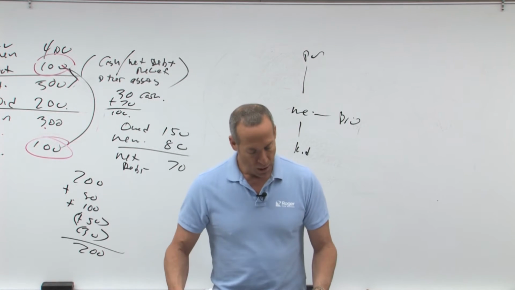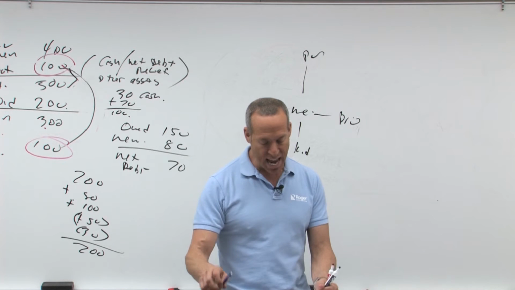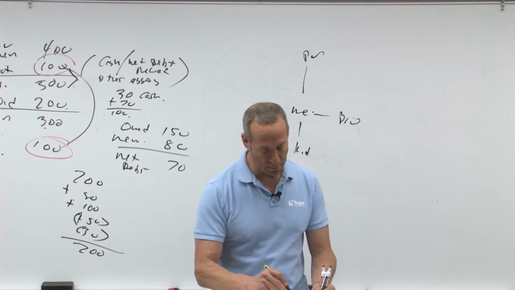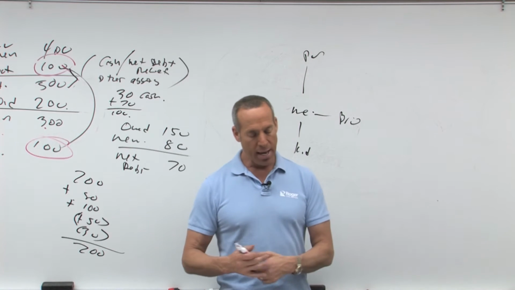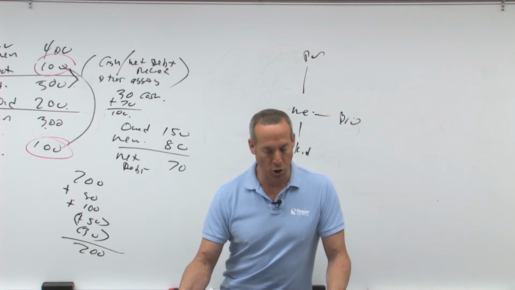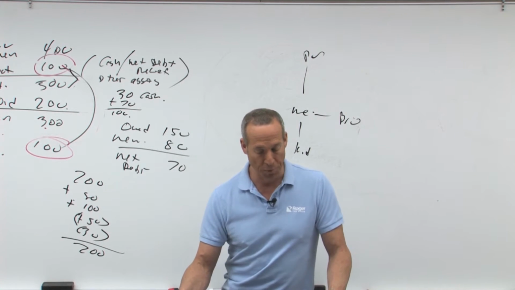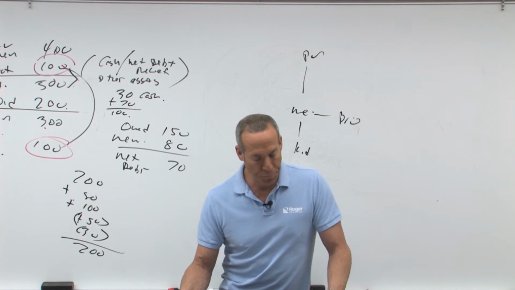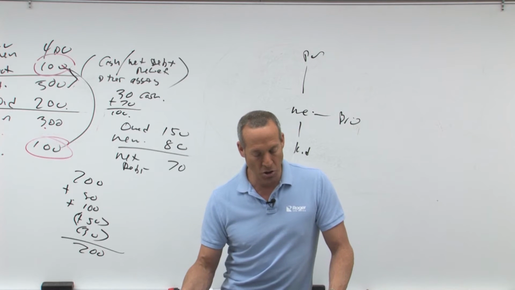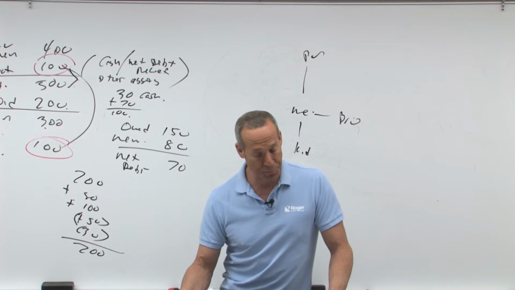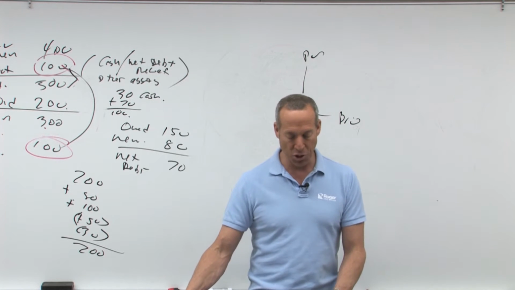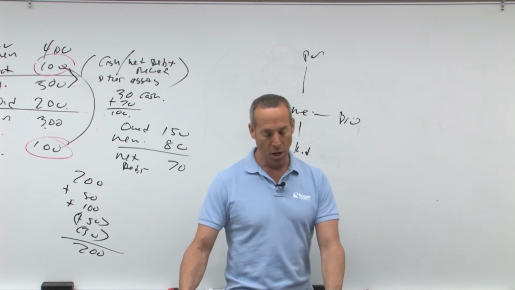Number 6. Last sentence first. What amount of gain from the sale of the stock to the third party should Martin report in their income tax return? How much gain? In X3, Faye sold 100 shares of Jimco stock to her son, Martin, for $11,000. Faye had paid $15 for the stock in X0. Subsequently, in X3, Martin sold the stock to an unrelated party for $16. What amount of gain from the sale of the stock to the third party should Martin report on their X3 income tax return? All right.